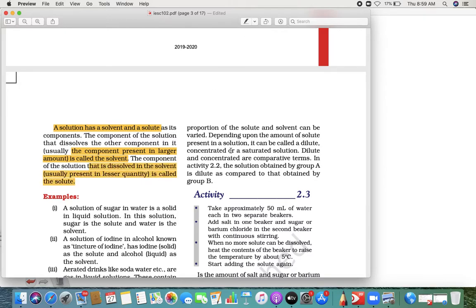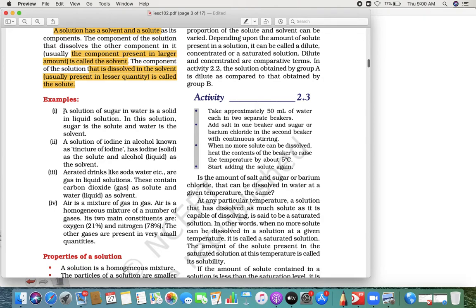So what is the solute basically? The one which is in less proportion or amount. In that case, a glass of water is the solvent and a spoon of lemon is the solute. Understand the basic difference between the two. What did I say? The larger quantity is the solvent and the lesser quantity is the solute. Okay, here are four examples, have a look.